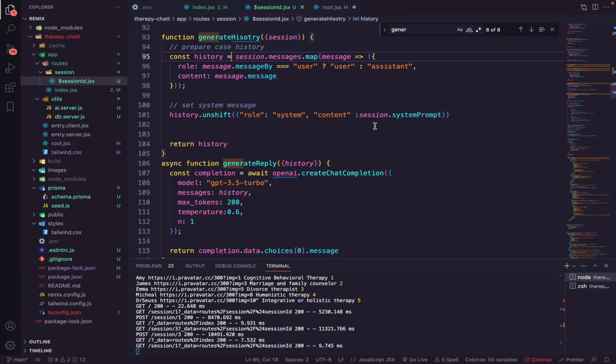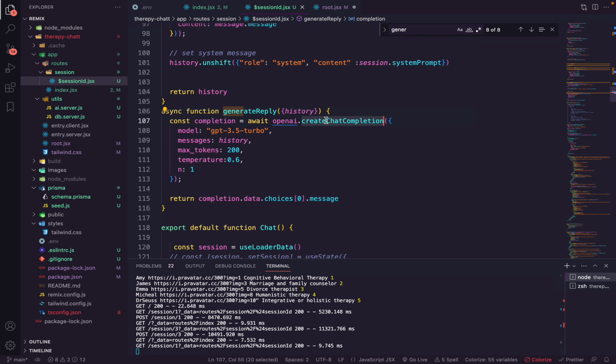And then if I go to the code, I have this function here which takes the session and all its history. In this context, the history is all the previous messages in addition to the system message. And then we pass it to OpenAI's Chat API, which is using the GPT-3.5 Turbo model, which is the latest model they have. We pass the history here, and then we have the temperature, which is set to 0.6.